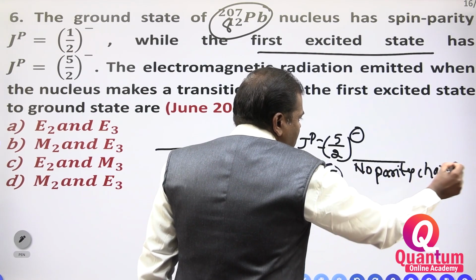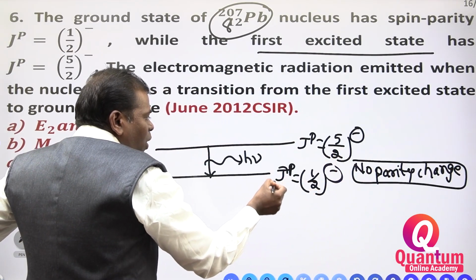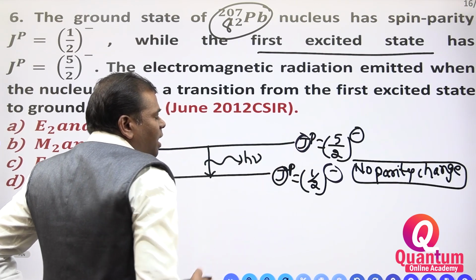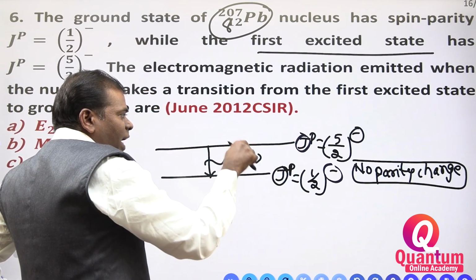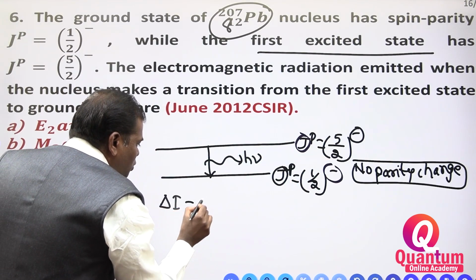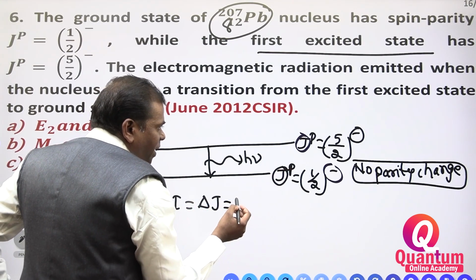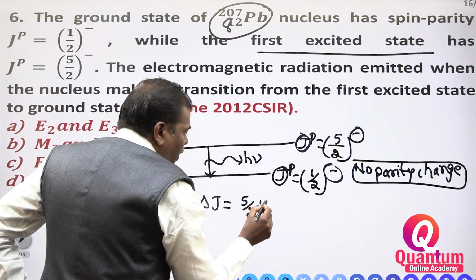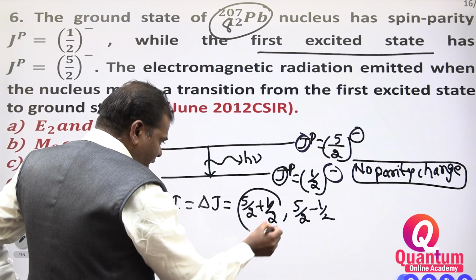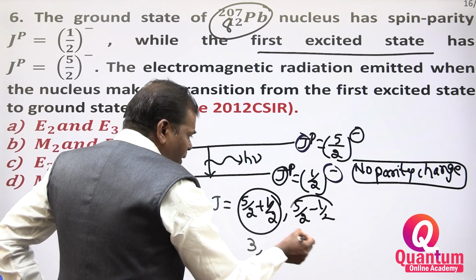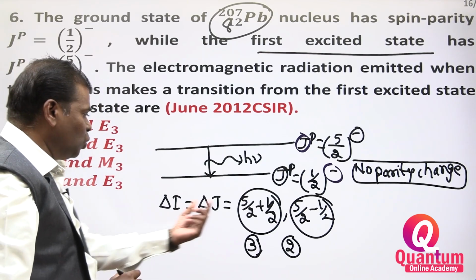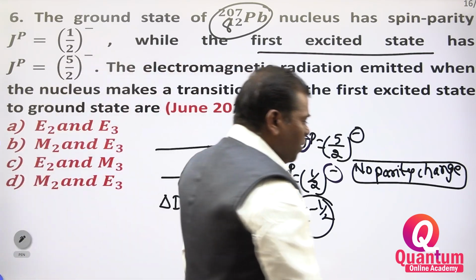No parity change. Here you have to see, in the ground state the total angular momentum, the nuclear spin, is 1/2, and in the first excited state it is 5/2. Therefore delta J is 5/2 plus 1/2 and 5/2 minus 1/2. 5/2 plus 1/2 is 3, and 5/2 minus 1/2 is 2. So the transition can be 2 or 3. How do we follow this? Once you have to see.